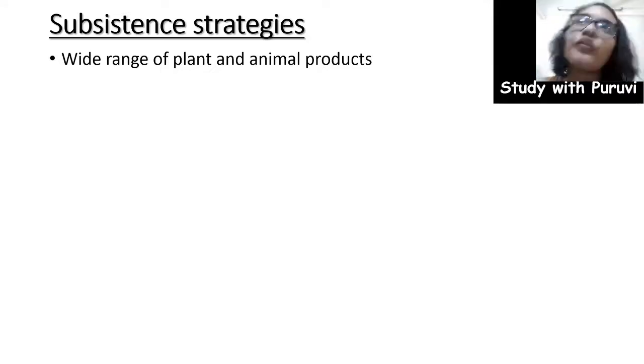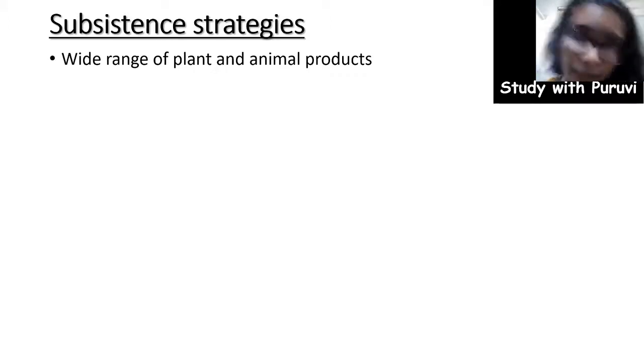For example, in class 11th when we studied about the earliest human beings on the earth, how they started from Australopithecus and all those categories, we saw that the most important part for the survival of the human beings was their food. Shelter and everything came afterwards. So herein we are going to study what were the survival strategies for the Harappan people.